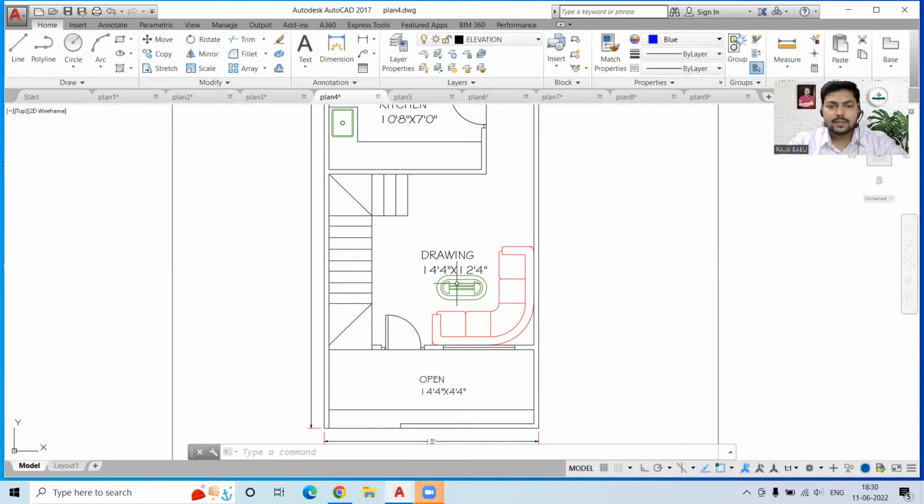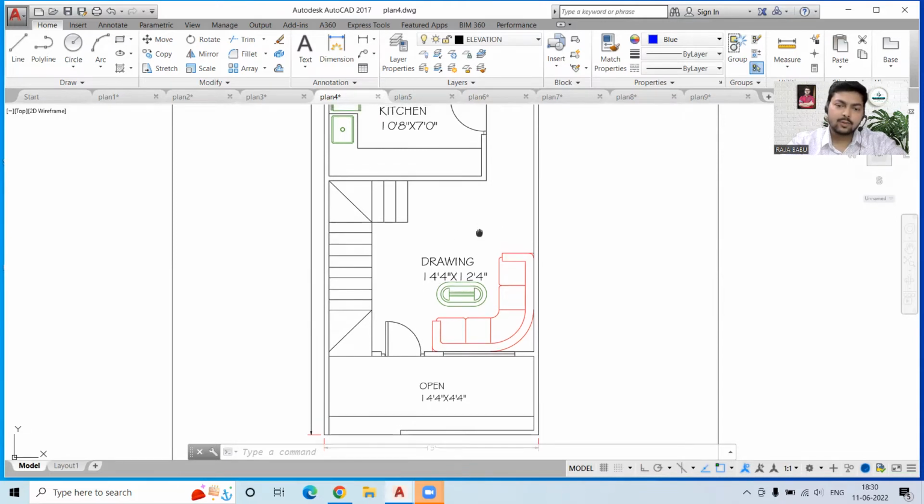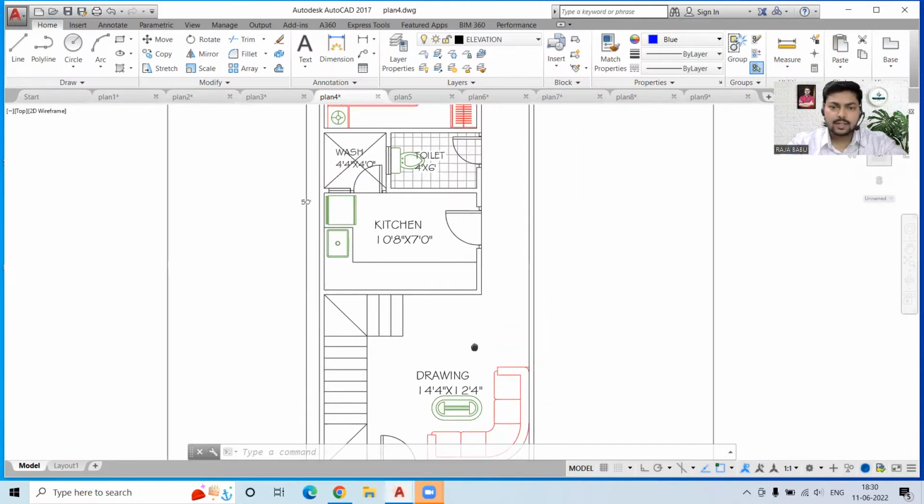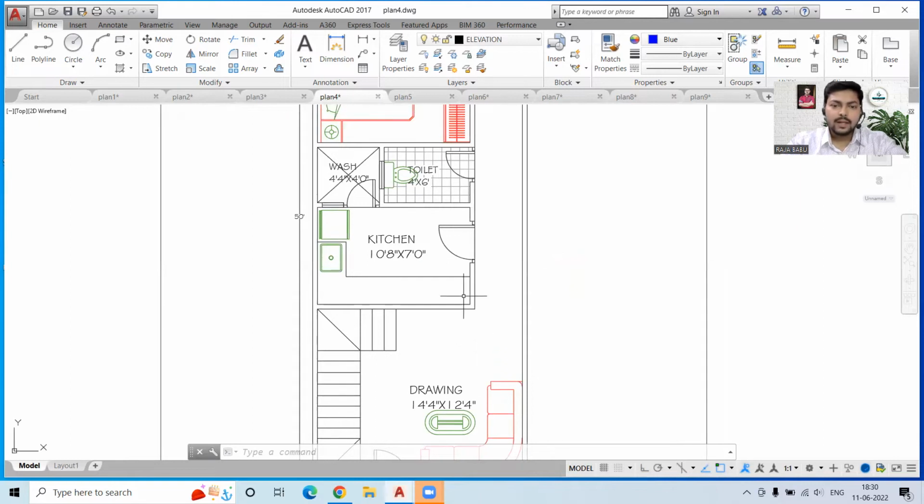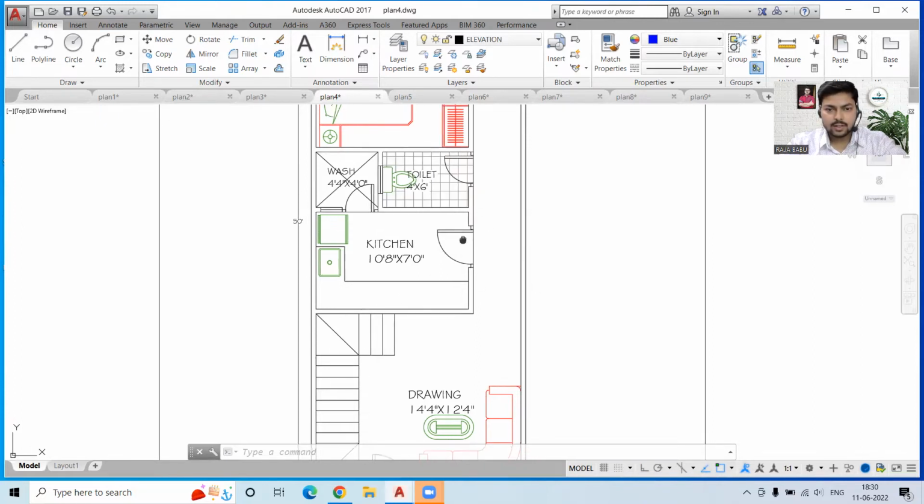Okay. Now this is walking into a drawing hall. So that is a good decision. We should have the drawing hall over here. Then this space can also be used as the TV unit because we will have the walls over here. So that is quite good. And then we have this kitchen. Okay. So the kitchen is quite good.